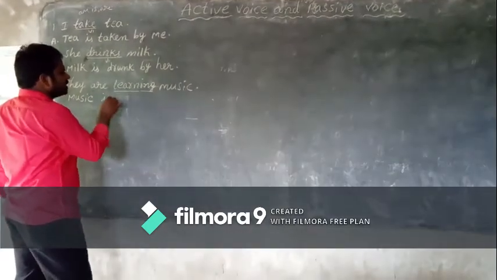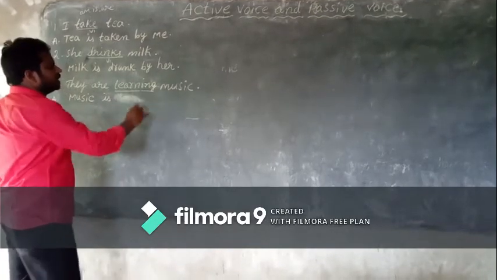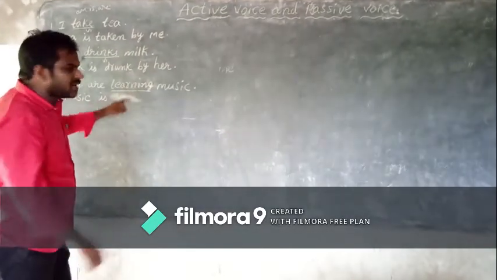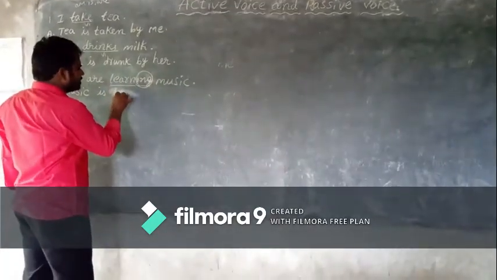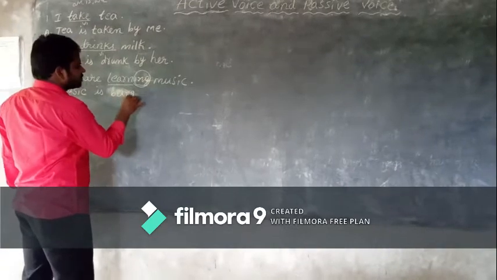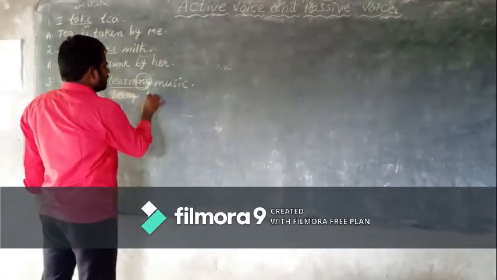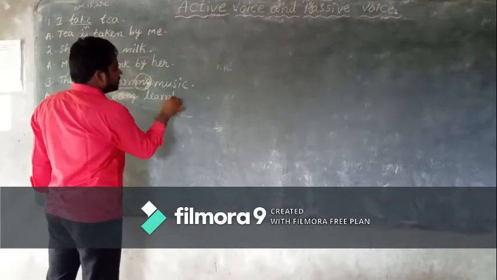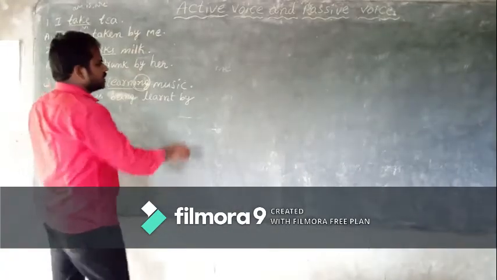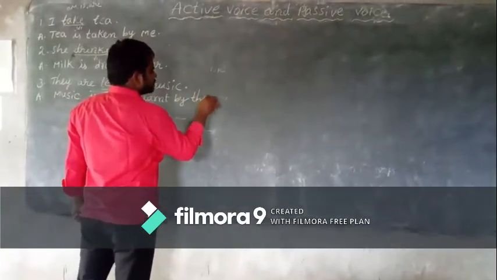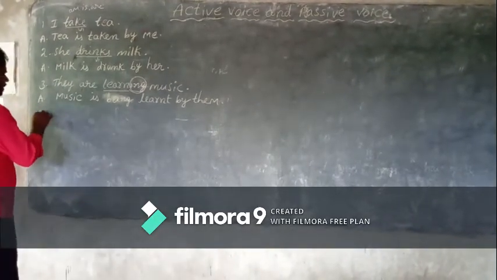Music is. Since there is the ing word, children, that's why we have to add additionally being. So music is being. Change the verb into V3: learned. By. Subject should be changed as object: them.